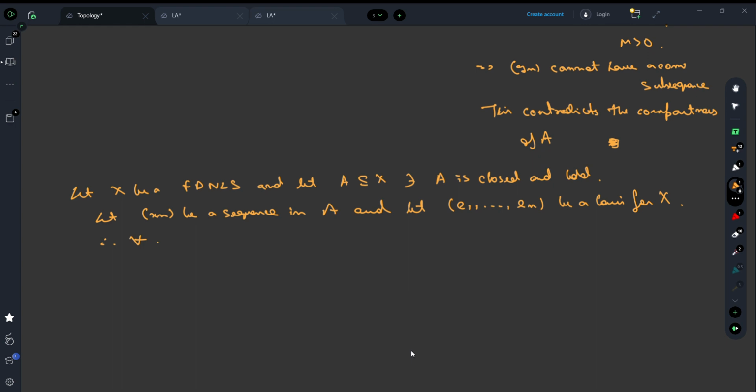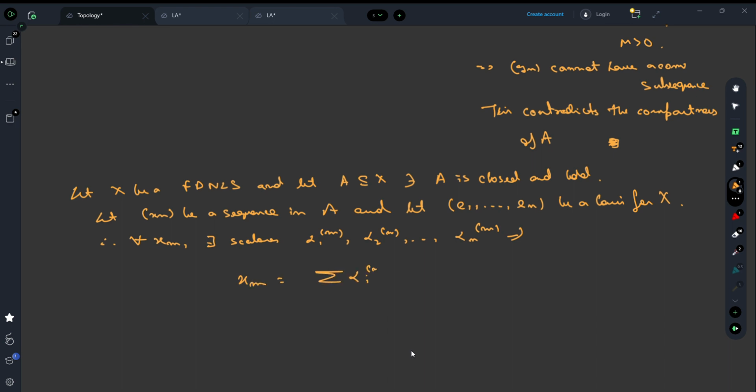Therefore, for all Xm, there exist scalars. So for each i, we have scalars alpha i, so let's talk about alpha 1m, alpha 2m, because these scalars should also depend on the index m, right? So alpha nm, such that this Xm is a linear combination of these elements.